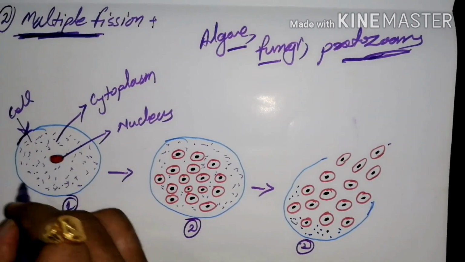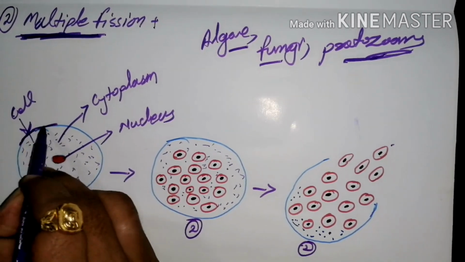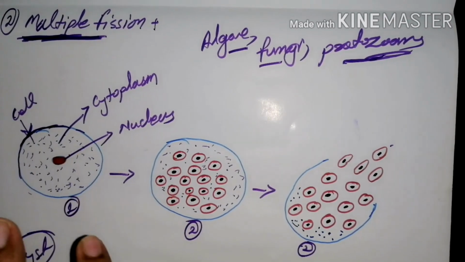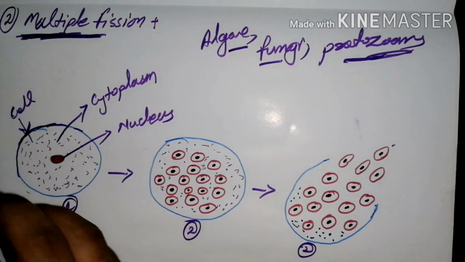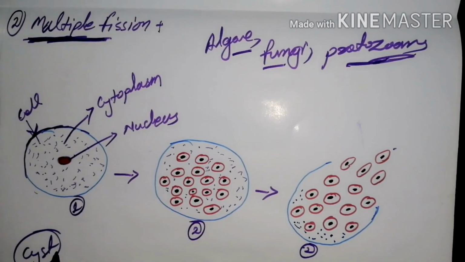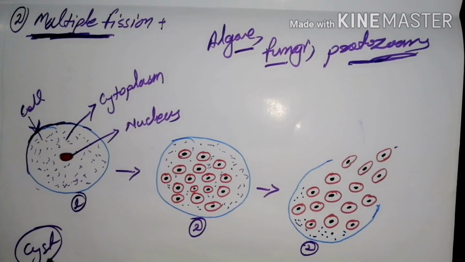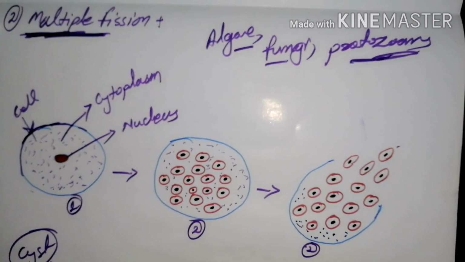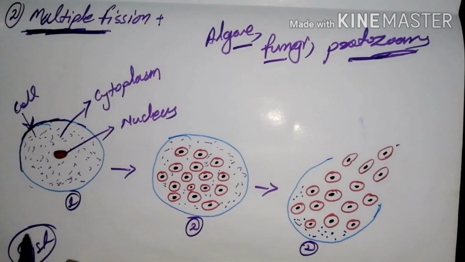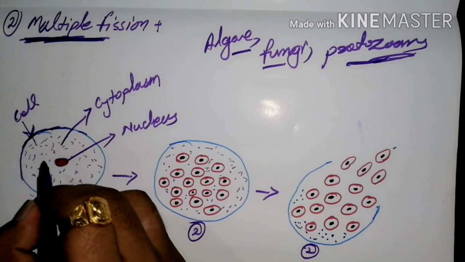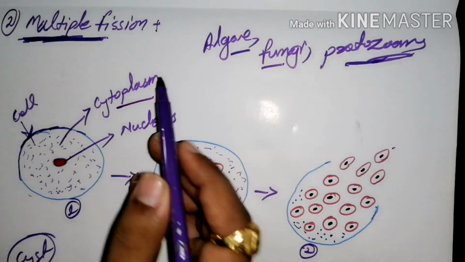At first, the outer cell of this organism is covered with three layers, which is otherwise known as a cyst, and this phenomenon is called encystment. After encystment, the cyst consists of a host cell and some cytoplasm and nucleus also.